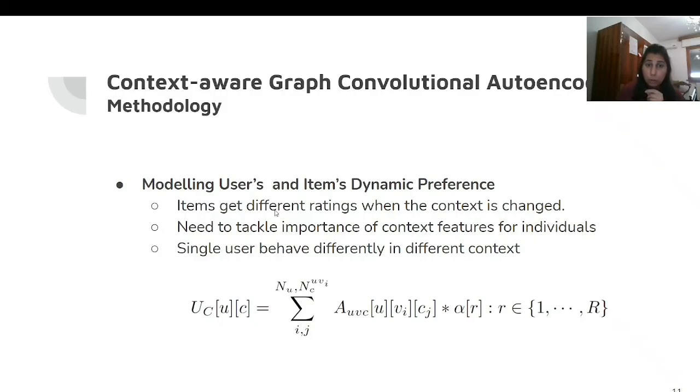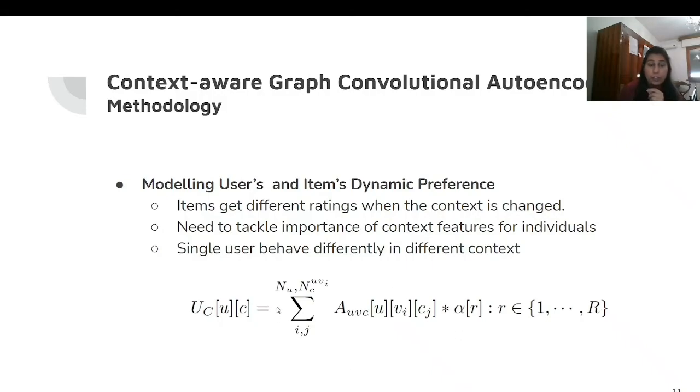So in order to map this kind of dynamic preferences, what we did is that we did a statistical analysis on our data. We have used the same AUVC, which is basically a 3D matrix between the user, item and context, and then we have an alpha importance factor, which gives more importance to the context under which the user has given a maximum rating, and less to the context which gets less rating between the user and item. Here NU is the total neighbors of the user. Here this term NCUVI is basically the total contexts between user and item.